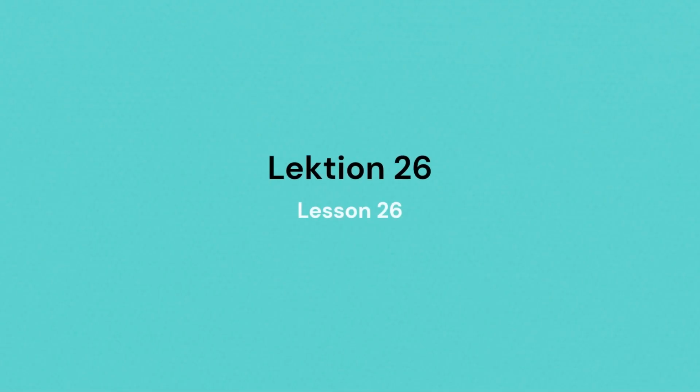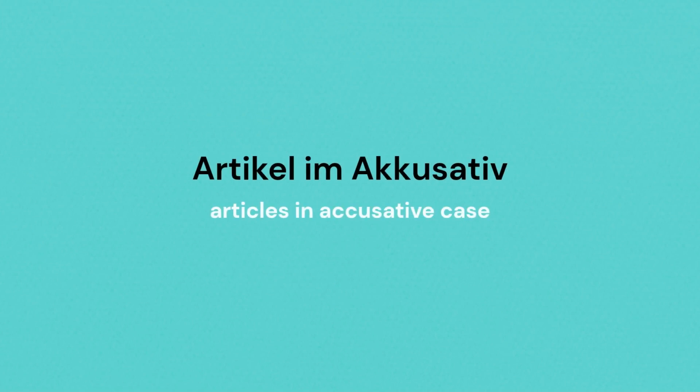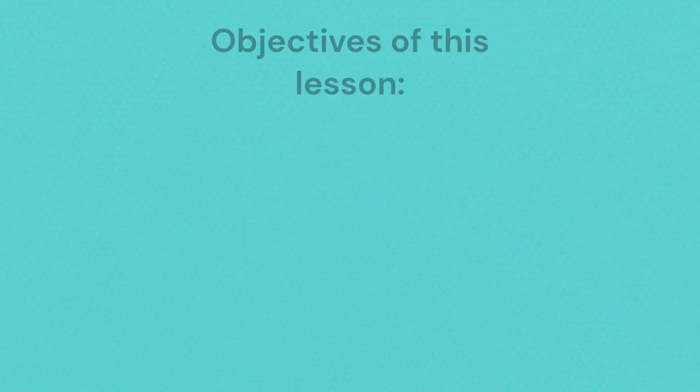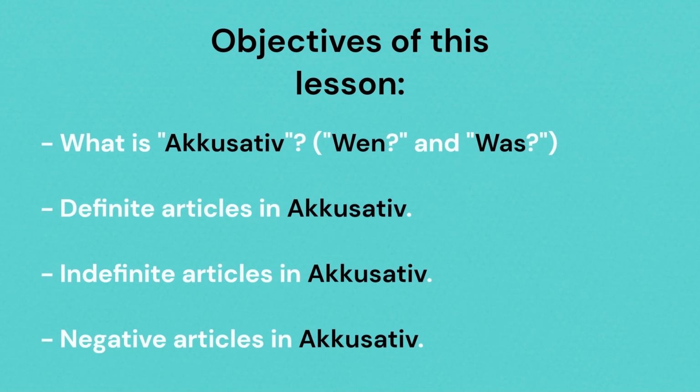Lektion 26. Artikel im Akkusativ. So let's see what all we are going to do in this chapter. Firstly, we will be learning what is accusative, what are the questions wen and was, and then we'll be learning the definite, indefinite, and negative articles in the accusative case.